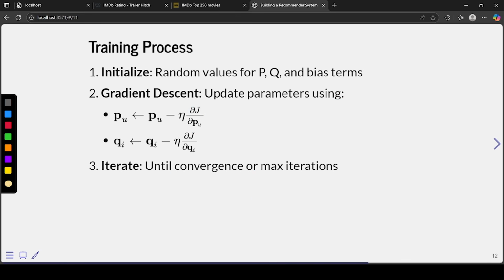So this is the training process of matrix factorization, until it converges. You will set it for some epochs, and somewhere it will converge, or we will get very close to it, or it will not change, something like that.